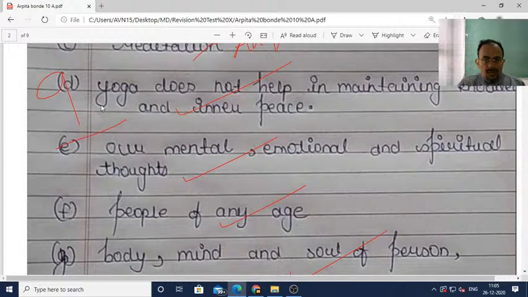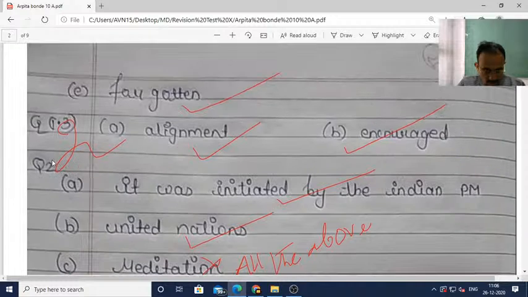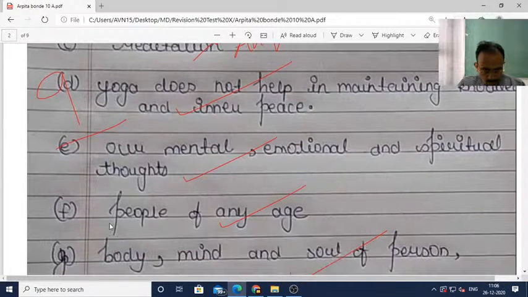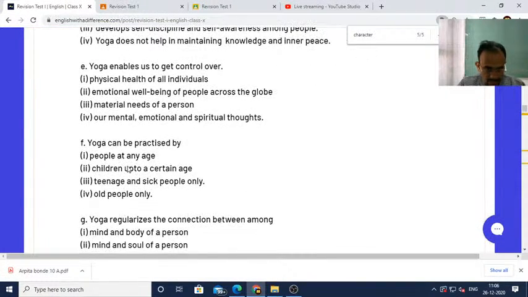And then see here, you have to write whether 1 is correct or 2 is correct. So I suppose people of any age. For example, for question number 2f, let's find out the correct answer. People of any age is the correct answer, but you have to also write number 1 f. Question number 2f, Roman 1 is the correct option.